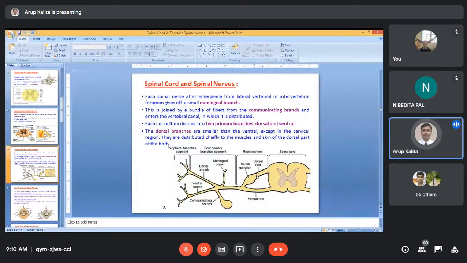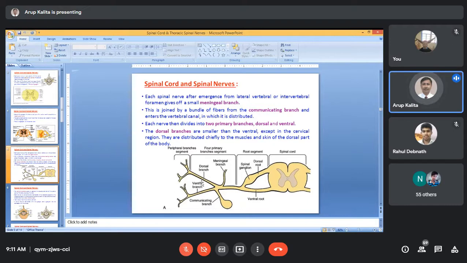After that, the dorsal root will form the spinal ganglion. Then they will unite, and after the union, the spinal nerve will give a small meningeal branch. Then secondly, you will get a communicating branch. After that, the typical spinal nerve will be divided into two primary branches. One is the dorsal primary branch, another is the ventral primary branch. Till now it is clear or not? Yes, sir. Clear?